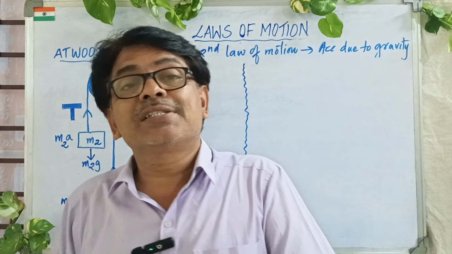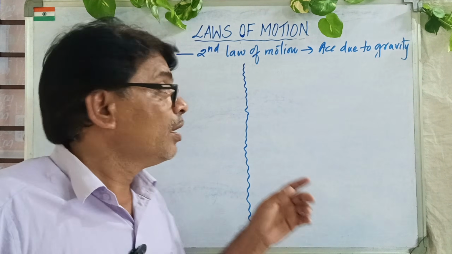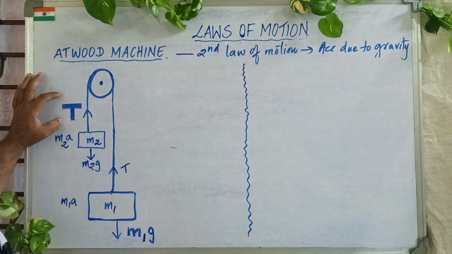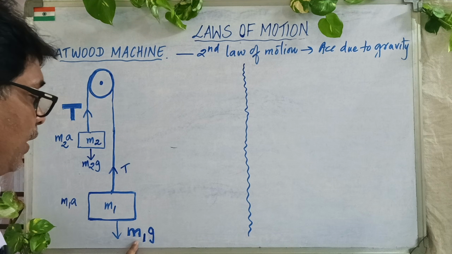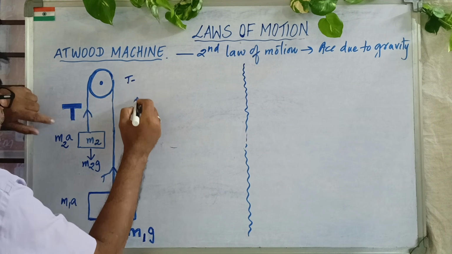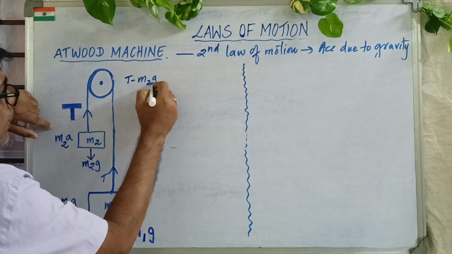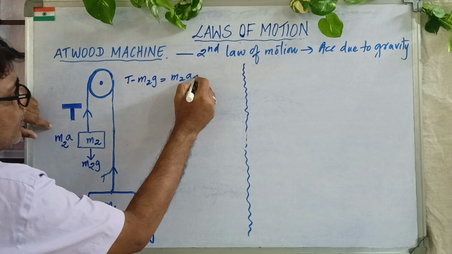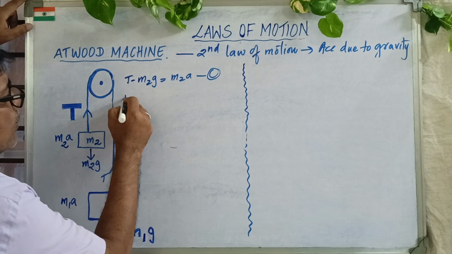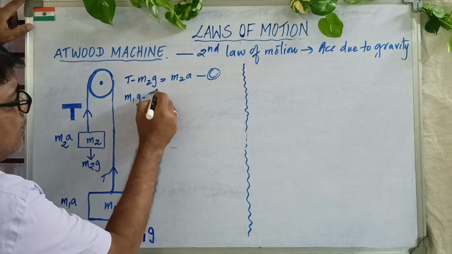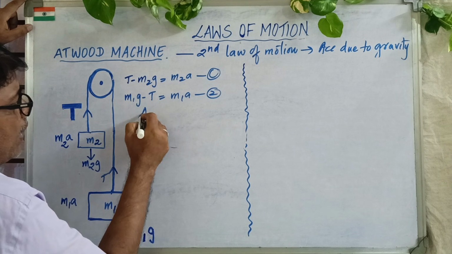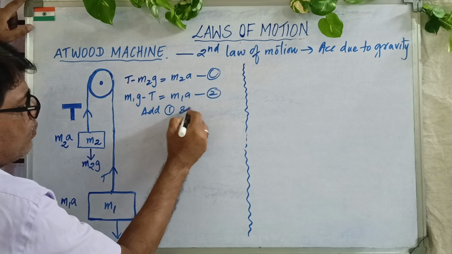In my schooling, my teacher said the same thing. Since he said tension here is more, I made this T bold, big. He said that weight here is more, so I made it bold. Now let us start the derivation. T minus M2G is equal to M2A, equation 1. Second case, M1G is greater, so M1G minus T is equal to M1A. This is equation 2.